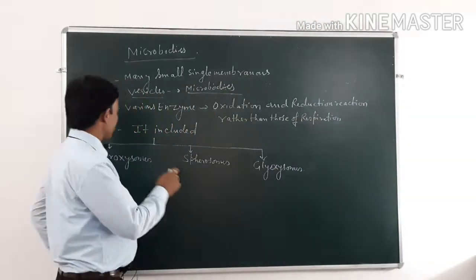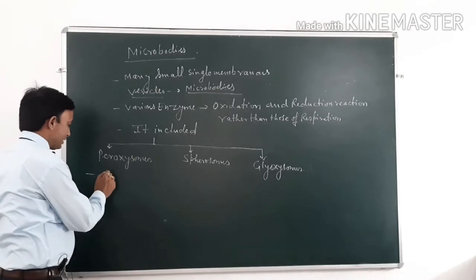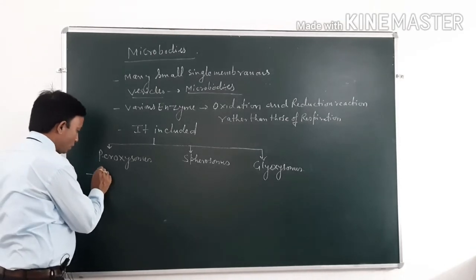Peroxisomes. What are the peroxisomes? They contain enzymes. Basically, there are two types of enzymes.